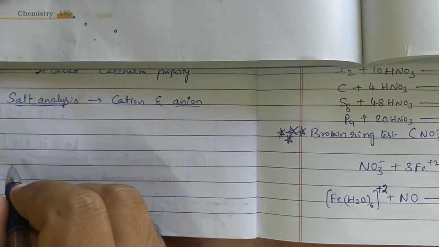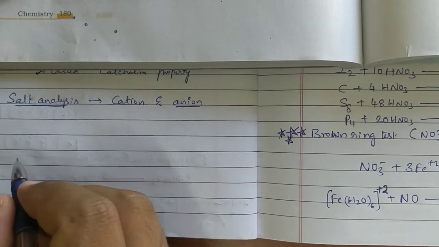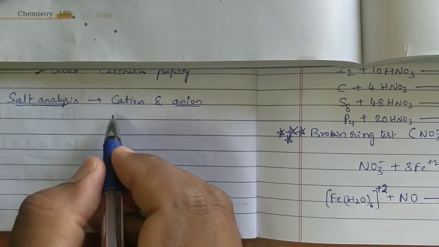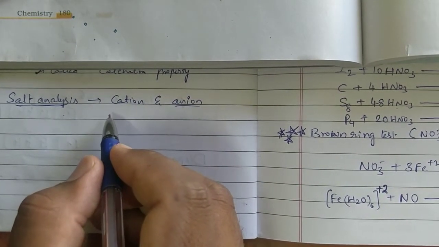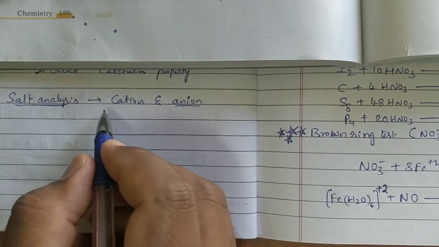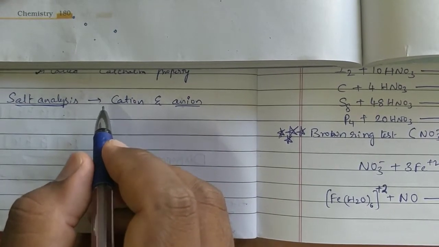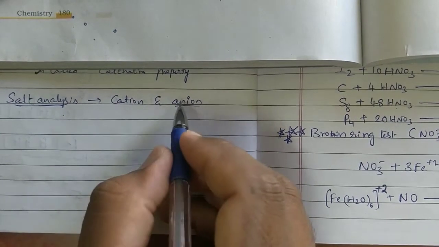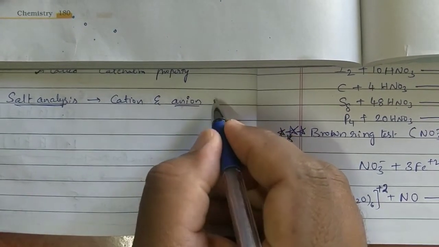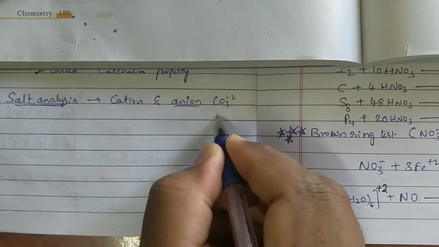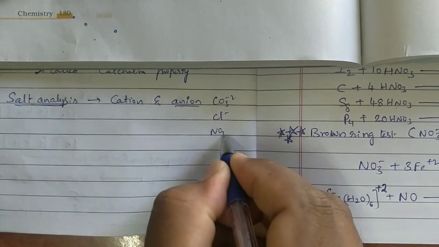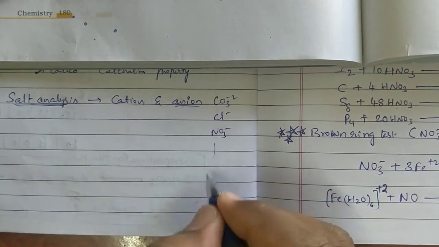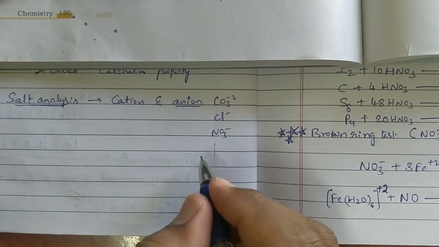Cations: Pb2+, Cu2+, like that different metallic ions, Na+, Mg2+, which come under cations. Anions: CO3 2-, Cl-, NO3-, SO4 2-, like that different ones are there in anions also.